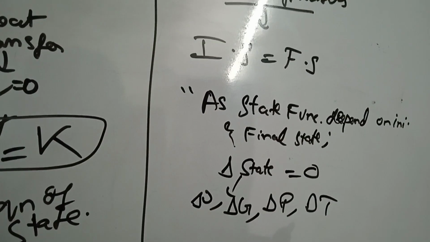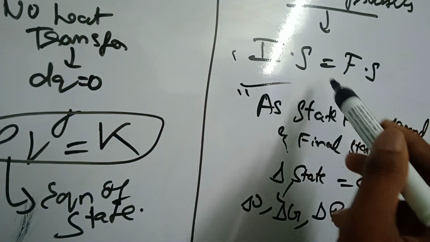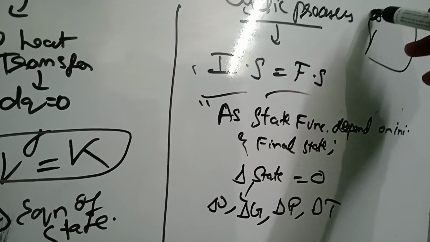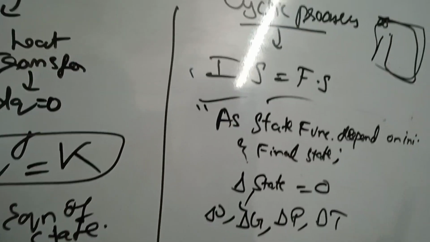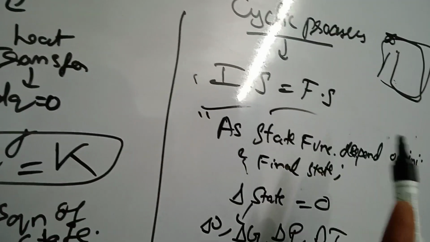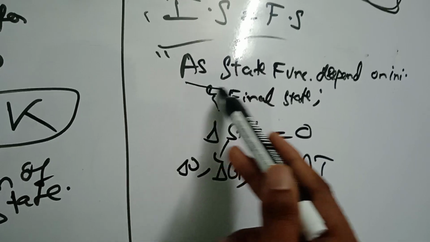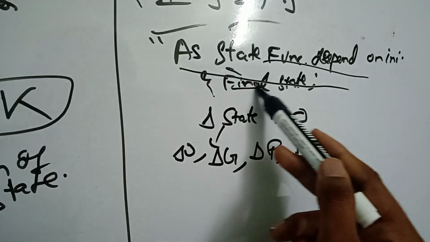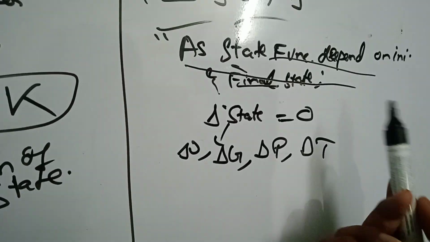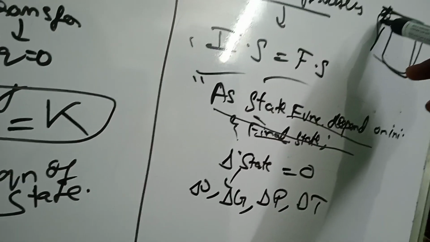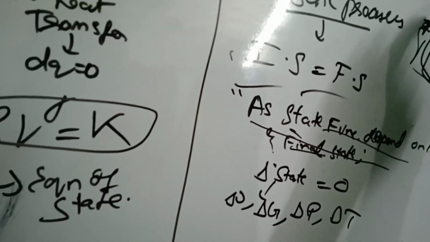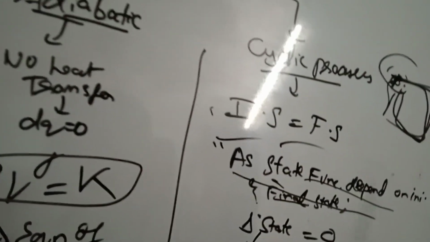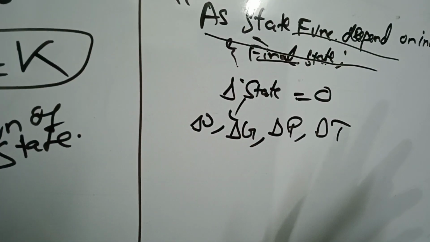For cyclic processes, you consider a process as cyclic when the initial state is equal to the final state. Say you have a process like this, where you start from this and again you get the same as the final state. So the state has changed and again came to the same position. So this is known as a cyclic process. As a state function is dependent on the initial and final state, the change in a state function is zero. Your initial state as well as the final state are the same, so there is no change in the state function. So no change in the state function means the change in state function is zero, no?